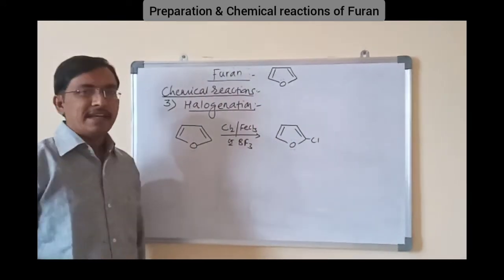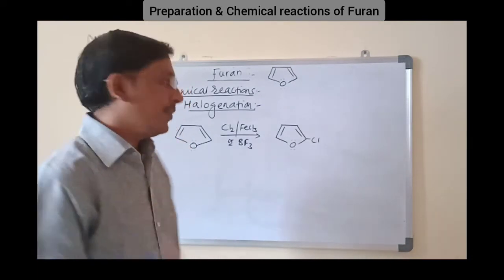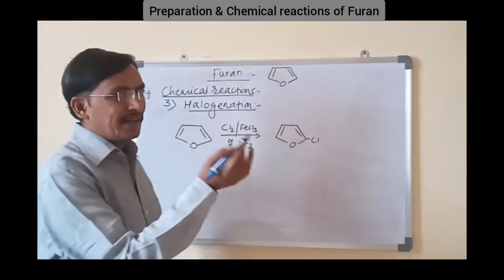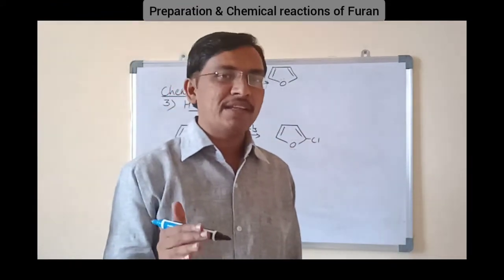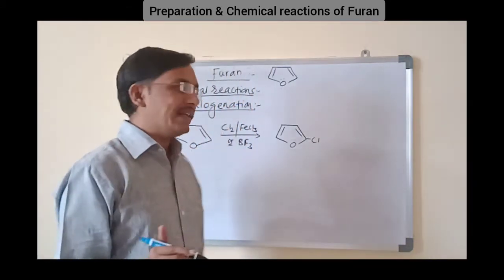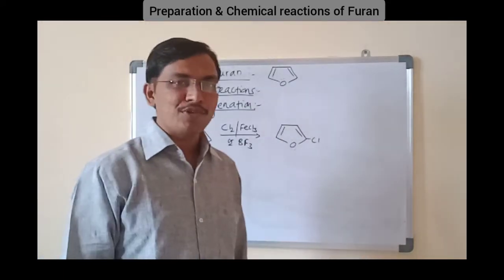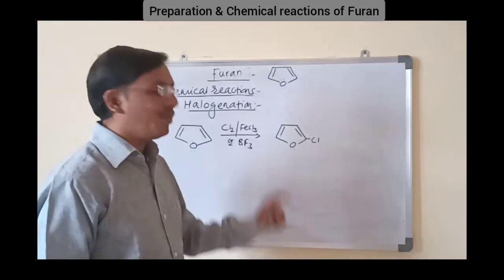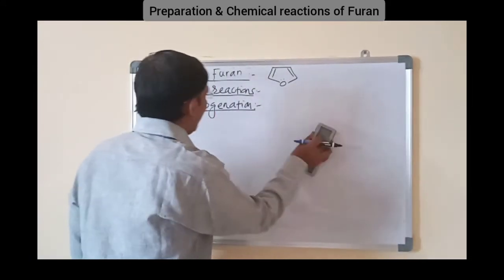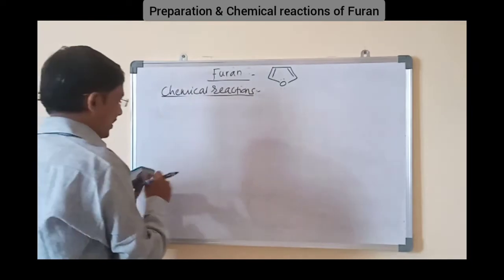The function of Lewis acid is to accept the electron pair from the Cl. From that Cl2, one of the Cl takes both the electrons, it becomes Cl minus, and that Cl minus is accepted by FeCl3 or any Lewis acid. Okay, the other becomes Cl plus as electrophile. That electrophile attacks at second position and we will get the product as 2-chlorofuran. This is the mechanism. Then next reaction is Friedel-Crafts acylation.